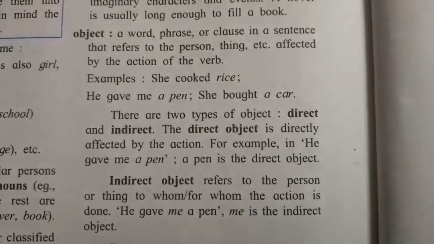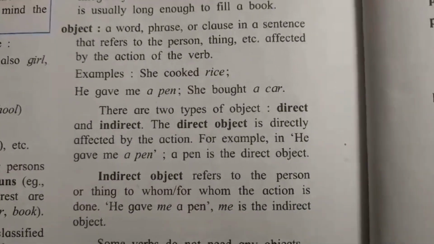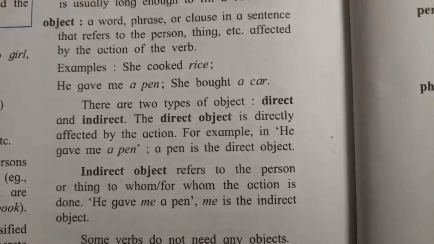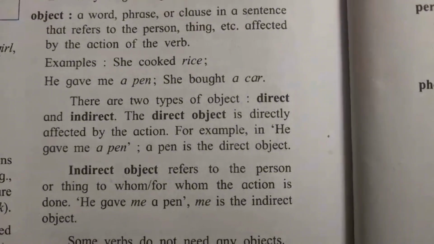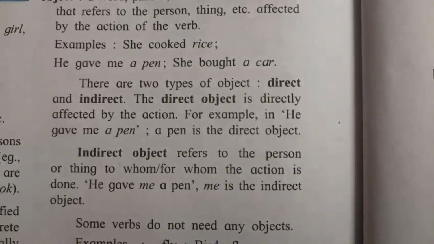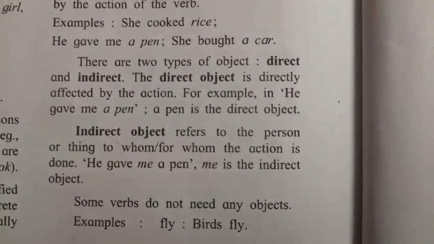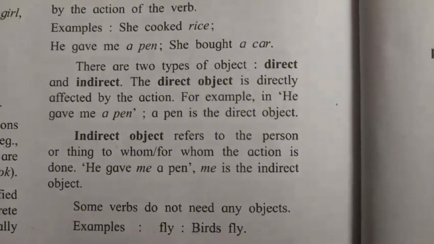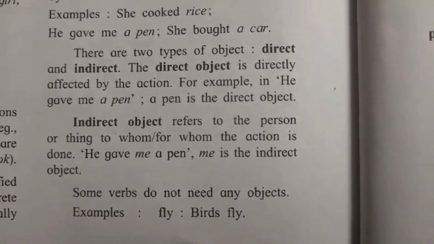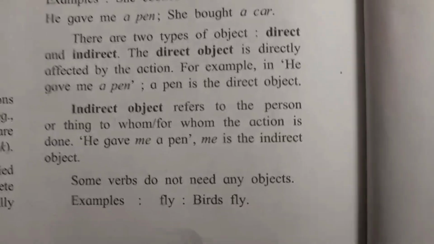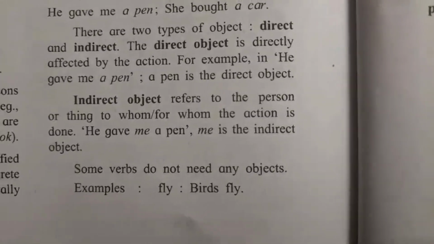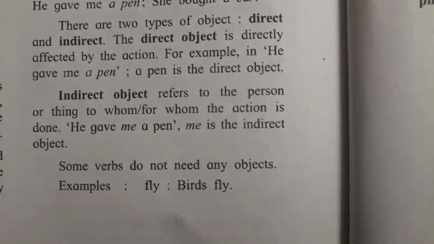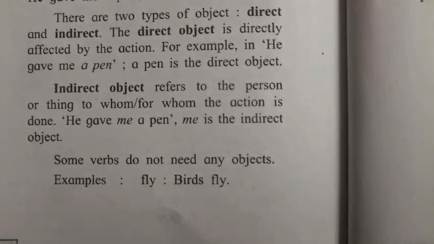Object. A word, phrase, or clause in a sentence that refers to the person, thing, etc., affected by the action of the verb. Examples: she cooked rice, he gave me a pen, she bought a car. There are two types of object, direct and indirect. The direct object is directly affected by the action. For example, in he gave me a pen, a pen is the direct object. Indirect object refers to the person or thing to whom or for whom the action is done. He gave me a pen. Here, me is the indirect object.